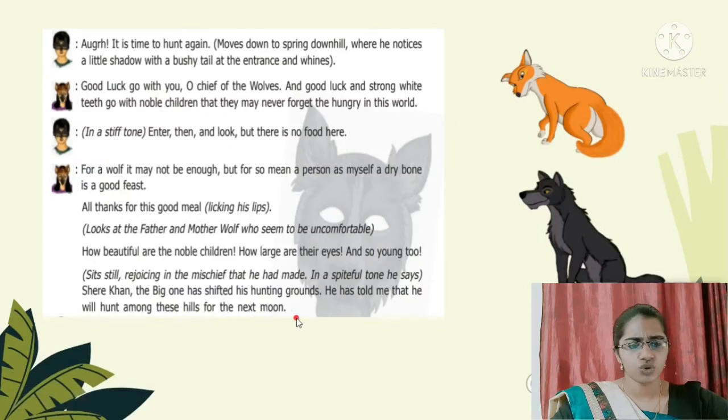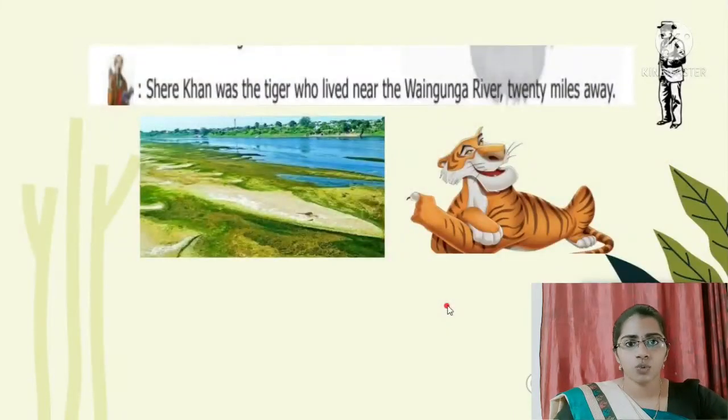In a spiteful tone he says, see, Shere Khan, the big one, has shifted his hunting grounds. He has told me that he will hunt among these hills for the next moon. So Tabaqui is saying that Shere Khan, the tiger, is going to come to these hills for hunting. He will be staying till the next moon. This was the information given by Tabaqui.